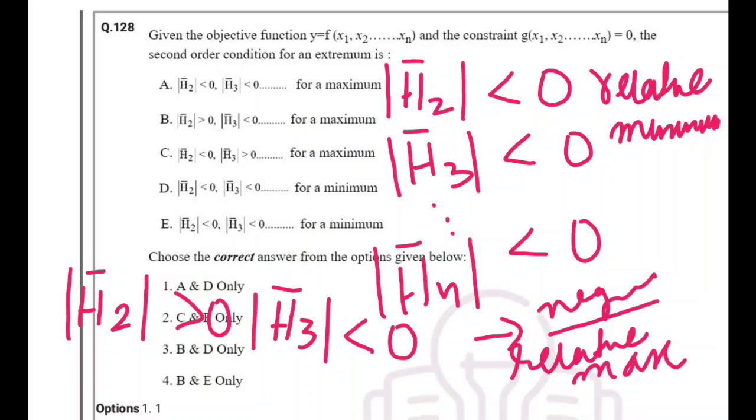Let us see in the options what we are being given. So we have H2 less than 0, H3 less than 0.